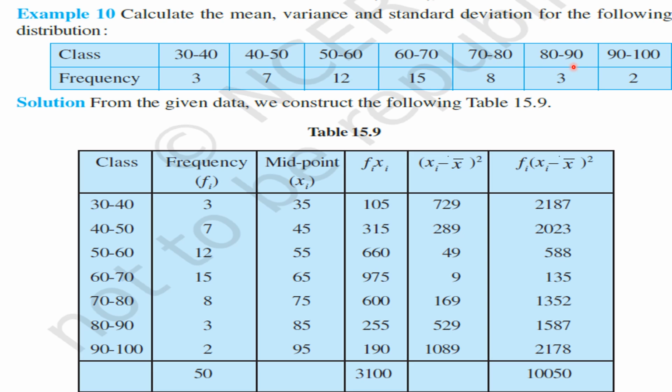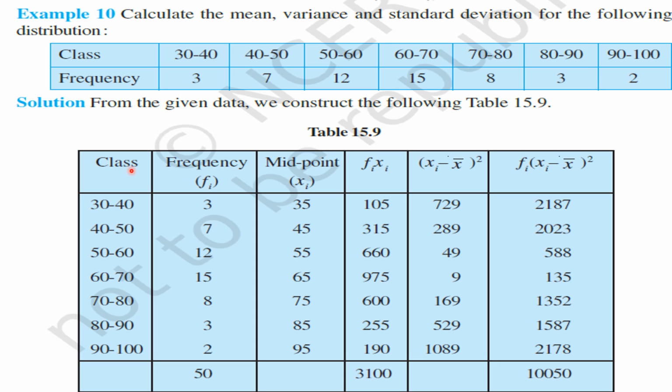Observe all these class intervals. You get the same. Okay, my children. So, for this continuous frequency distribution, let us find mean, variance and standard deviation. Let us prepare a table.